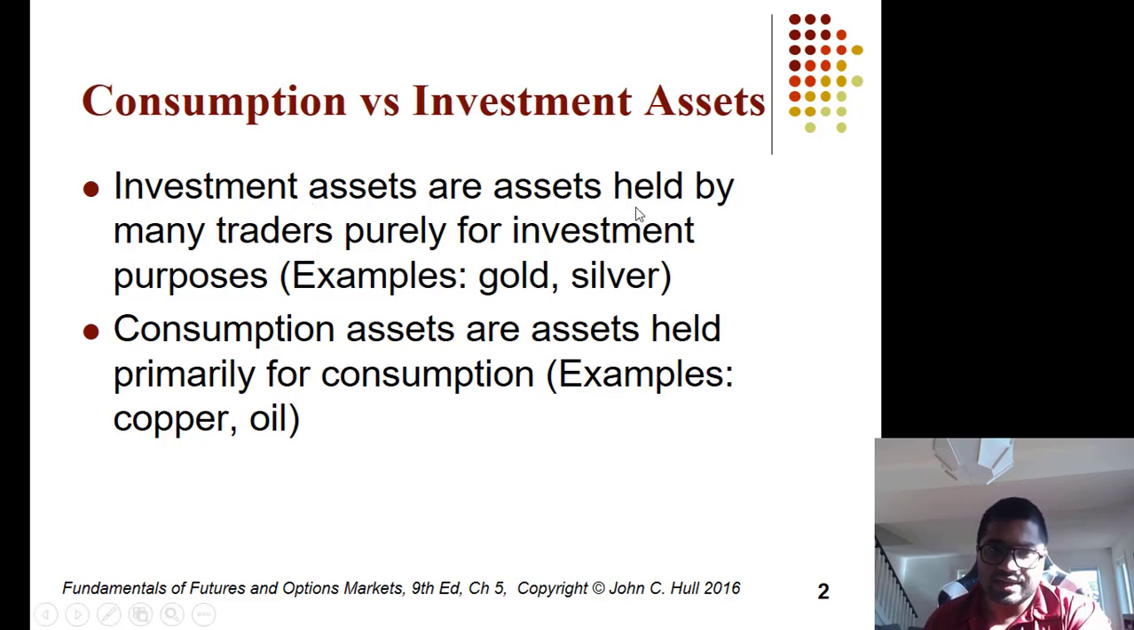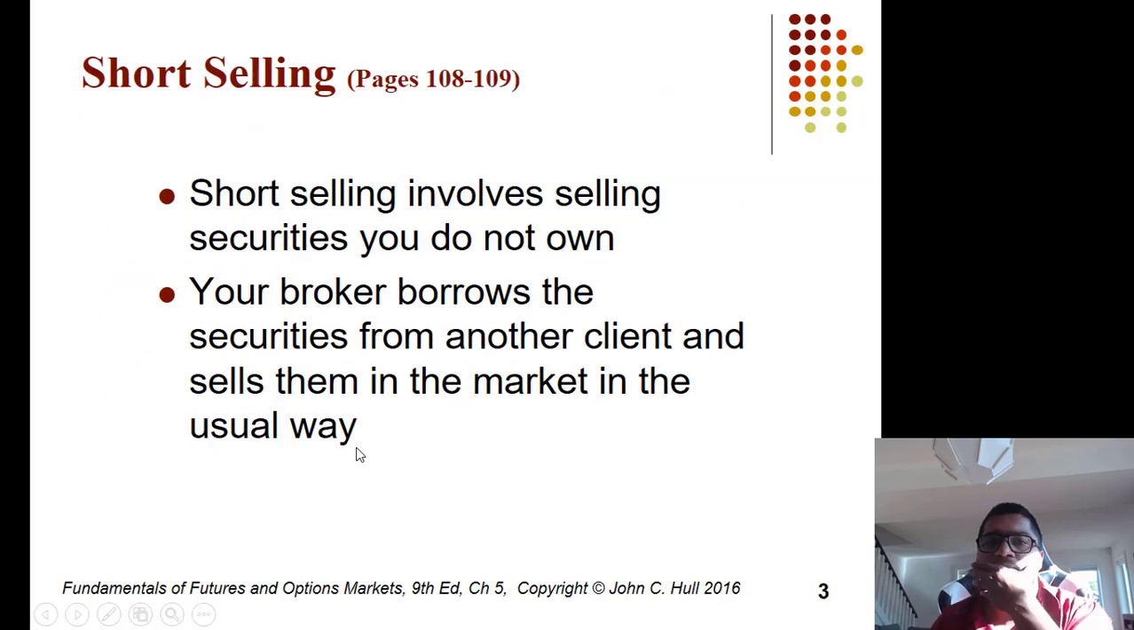So investment assets are assets held by many traders purely for investment purposes. Example, gold, silver, and most financial assets. Consumption assets are assets held for consumption. Example, copper, oil, etc. Now, future prices depend on the concept of arbitrage.